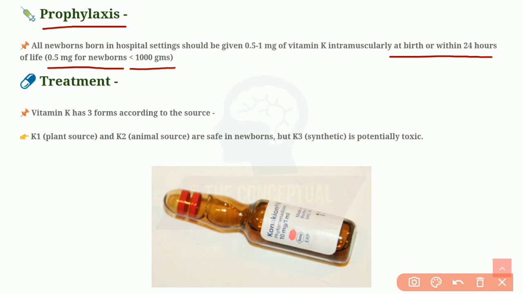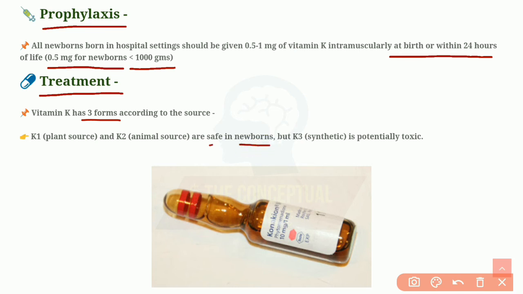So that is all about the prophylaxis of hemorrhagic disease of newborn. Now coming to the treatment. How will we treat hemorrhagic disease of newborn? Treatment obviously includes vitamin K, because vitamin K deficiency is the main cause of hemorrhagic disease of newborn. Now vitamin K has 3 forms. K1 has a plant source, K2 is an animal source, and both are safe in newborn.